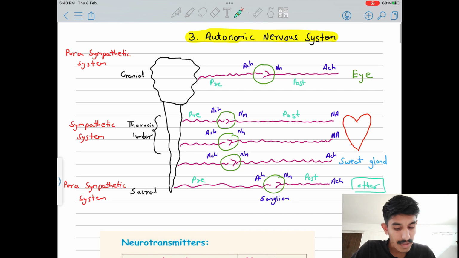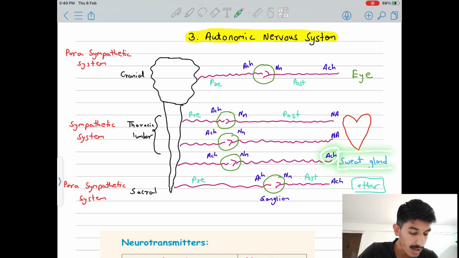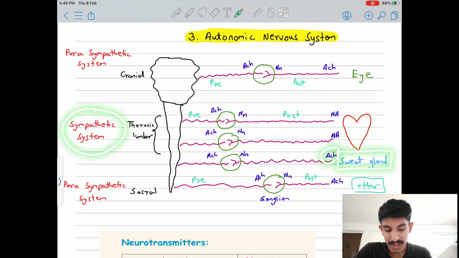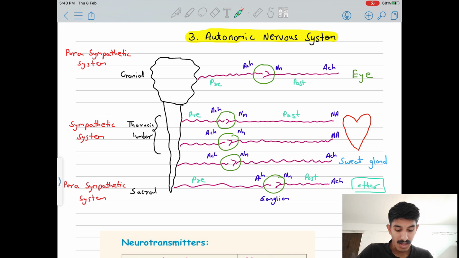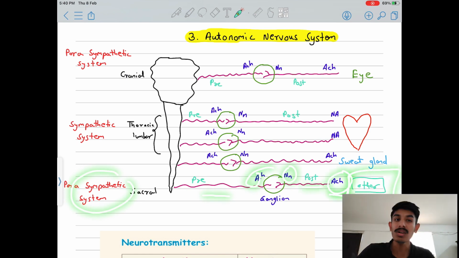In parasympathetic, after the postganglion, it is acetylcholine. But in the sympathetic system, after the postganglionic, there is noradrenaline, which goes to the heart. And there is one more branch, which is acetylcholine, which goes to the sweat glands in the sympathetic system. But in parasympathetic, again it is acetylcholine, NM, after post also acetylcholine, going to the other parts of the body.